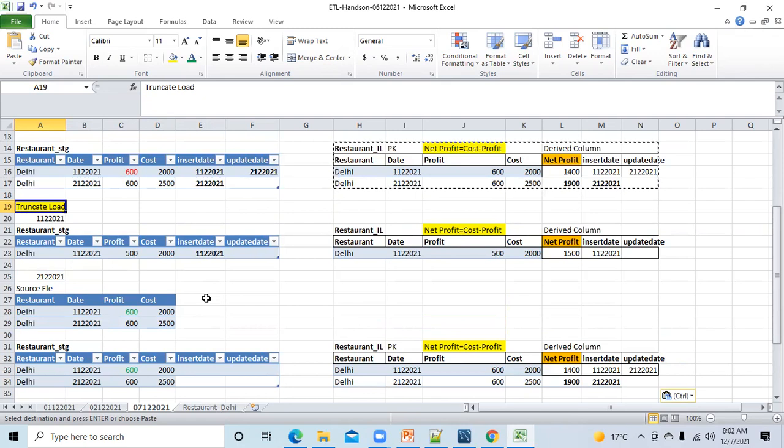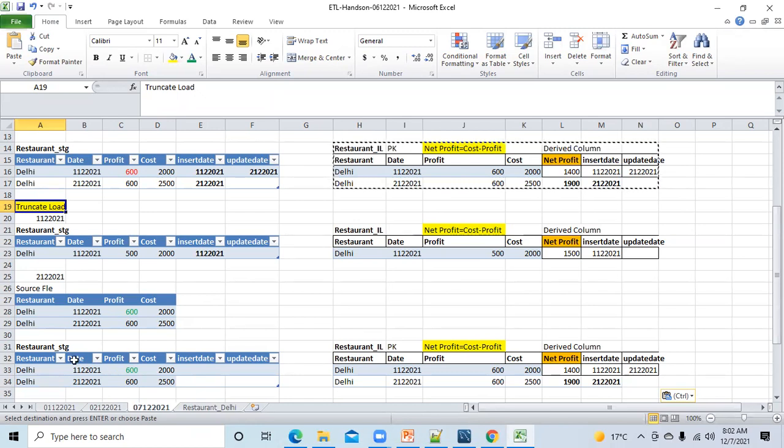But what's the benefit of truncate load? If I tell my manager, okay, let's do a truncate load of staging, he will ask me the question: what's the benefit? Why should we go for truncate load? Or what's the demerit? Performance wise, truncate load is better. That is correct. Yeah. Okay, truncate load is better from a performance perspective.